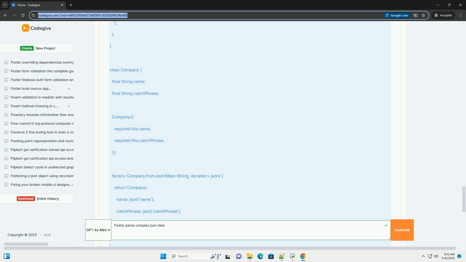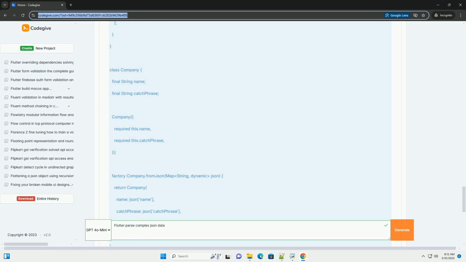Step 4, displaying the data in a Flutter widget. Now, let's create a simple Flutter widget to display the list of users. Explanation. FutureBuilder: this widget is designed to handle asynchronous operations like fetching data from an API. It rebuilds the UI based on the state of the future. _usersFuture: a Future<List<User>> that holds the result of the fetchUsers function.